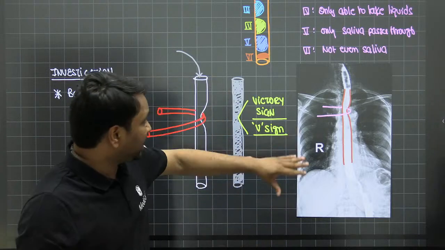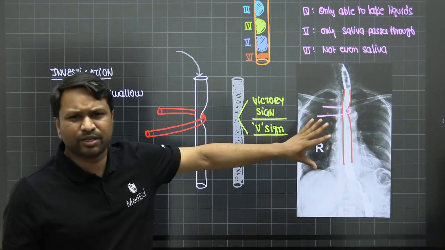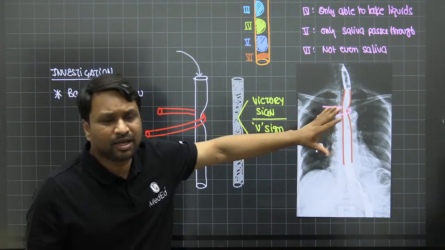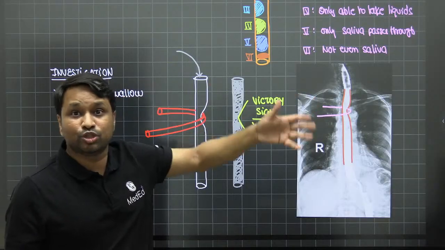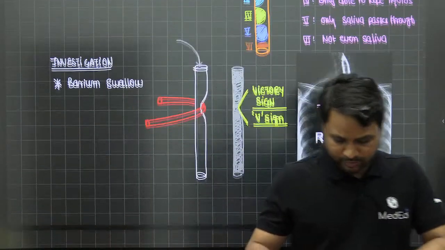Usually external compression above this area, we say usually in the context of the upper thorax. So in the upper thoracic esophagus, it is usually a vascular anomaly. How do you confirm it?